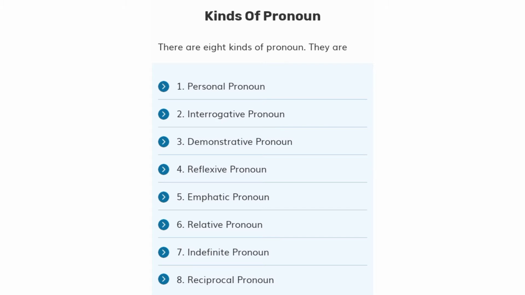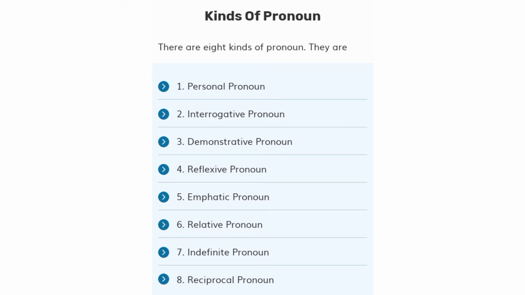They are personal pronoun, second one interrogative pronoun, third one demonstrative pronoun, fourth one reflexive pronoun, fifth one emphatic pronoun, sixth one relative pronoun, seventh one indefinite pronoun, and last one reciprocal pronoun. Pronoun has 8 kinds.